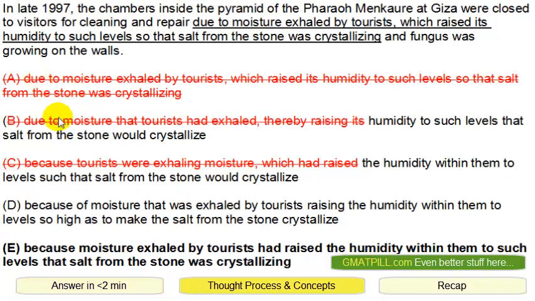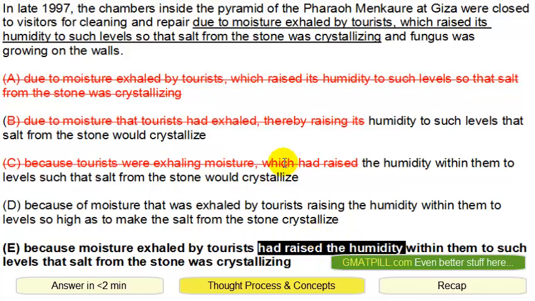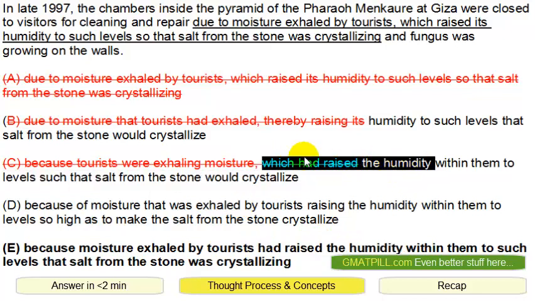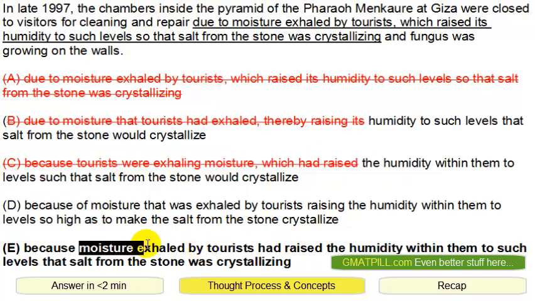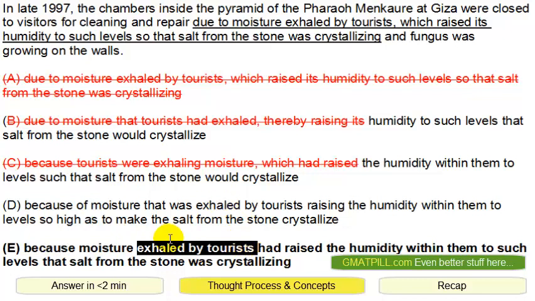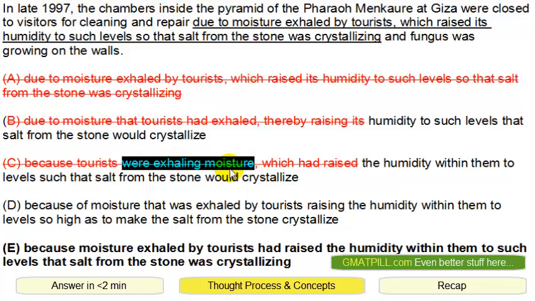We eliminated A, B, and C, and some of you might be wondering, well, in E, exhaled by Taurus versus was exhaled, they both have had raised. No, actually that's this one. They both had raised, were exhaling versus exhaled by. Well, the difference is exhaled by Taurus is just a descriptive phrase describing moisture, whereas in C, the Taurus were exhaling moisture. This is an action. So this is not really a descriptive phrase.